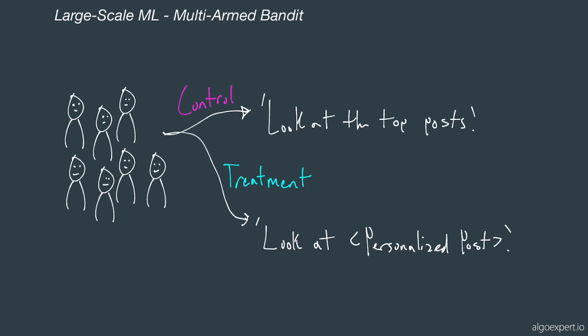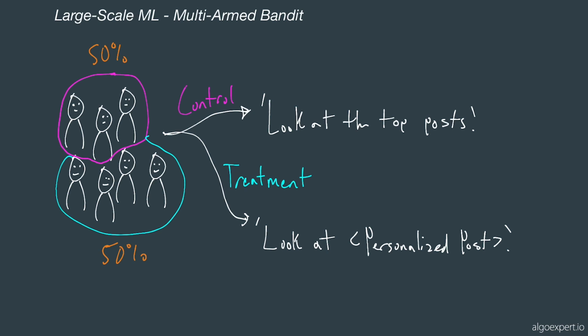Now in our last videos, we talked about how you would typically divide your audience in half, and half of them would be in the control and half of them would be in the treatment group. The problem is, what if the treatment that we're experimenting with is absolutely horrible? And now we're stuck with 50% of our users potentially getting a horrible experience for 2 weeks. Now, obviously you can cut experiments short, but generally it's still a problem that a lot of your customers are still getting a horrible experience.